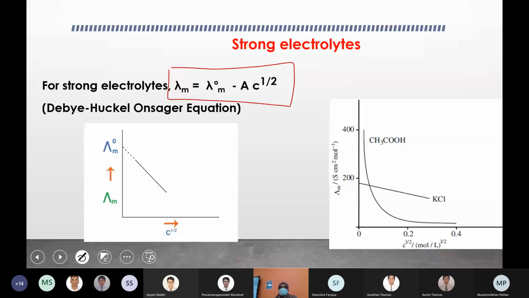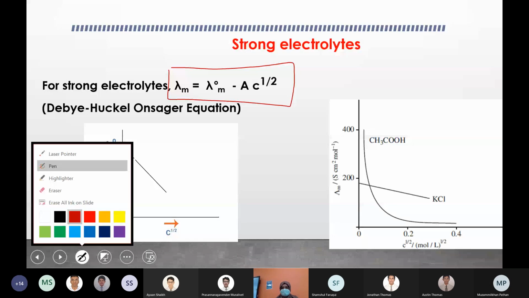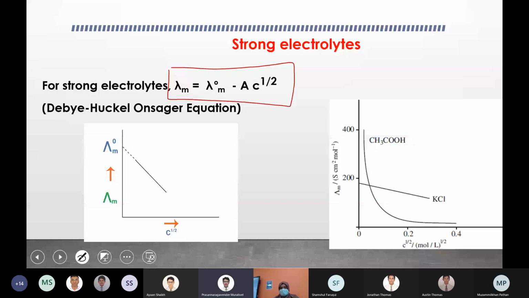Ma'am, this is only for strong electrolytes, right? Only, because for a strong electrolyte only it's a straight line. For a weak electrolyte, you can see the graph is like a curve, so you can't apply this equation. For a weak electrolyte, you cannot measure lambda m0 by the graphical method because it never intersects; it goes parallel to the y-axis.